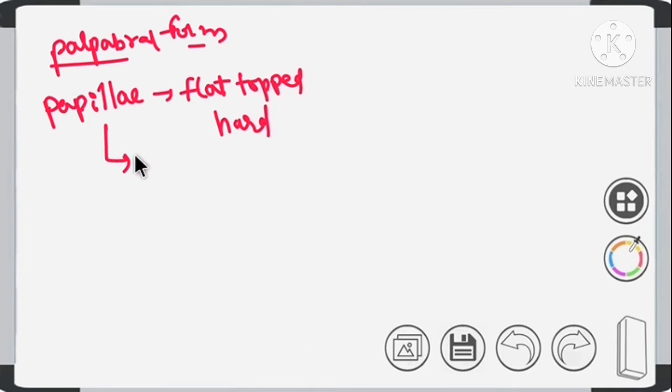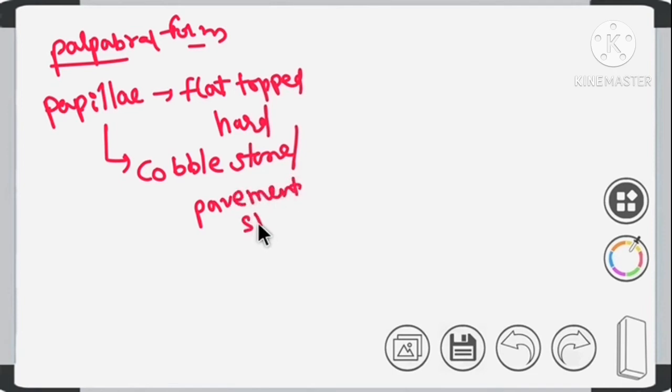So this appearance is called cobblestone appearance or pavement stone appearance, we can say.